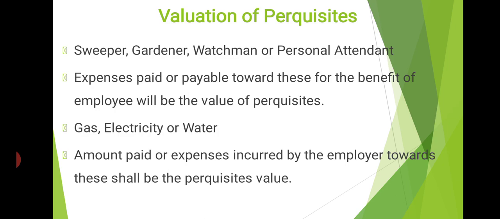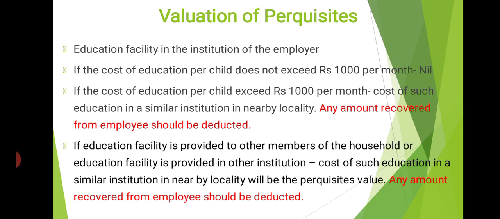Then the next one, that is education facility in the institution of the employer, is another perquisite. Two conditions that we have to fulfill here. First one, education facility. Here it is not education allowance, so don't confuse these two terms. It's education facility; previously we discussed education allowances. And one more condition, that is, the institution of the employer.